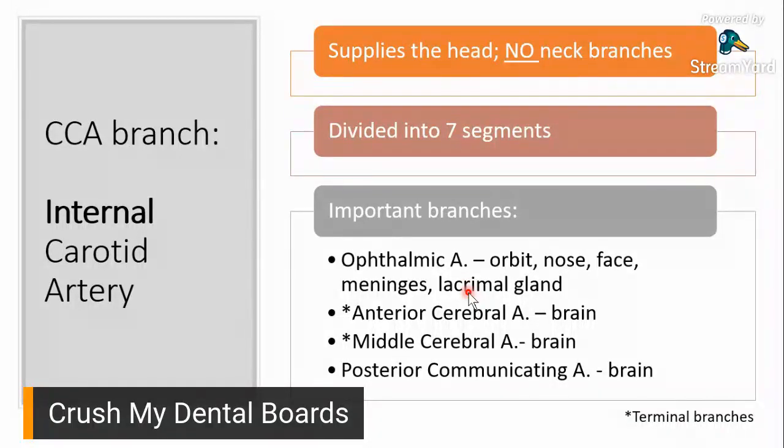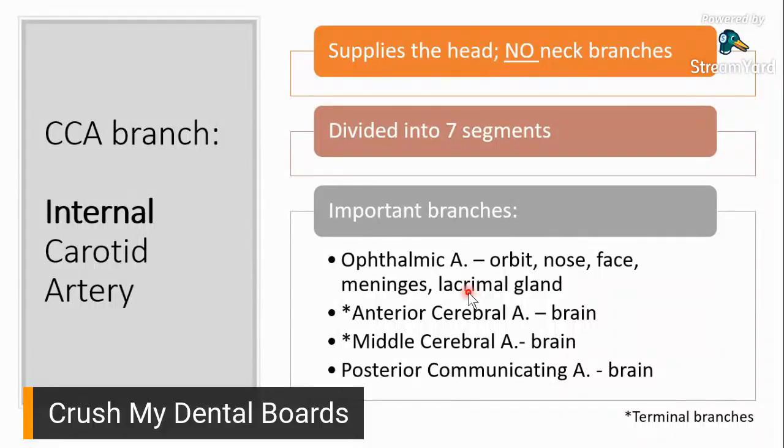Whether you have to know those 7 segments or not, I cannot say. But those 7 segments are actually based on location. Okay? Hindi siya branches eh. It's just that the internal carotid artery on its way up to its end, may dinaanan siyang 7 areas. And that's what those 7 segments are.